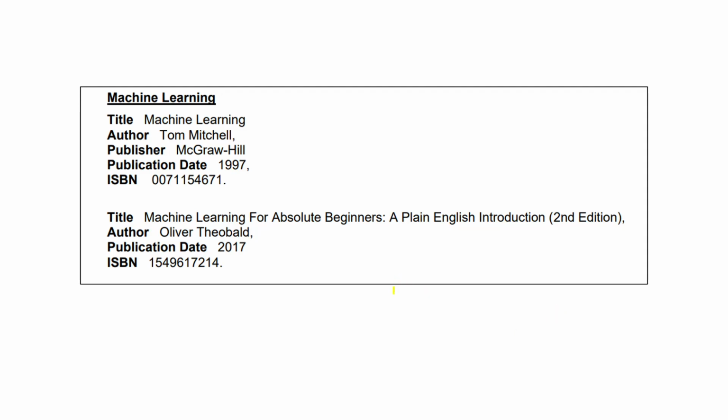This is a classic textbook by Tom Mitchell, which came out in 1997. This is a year after you've got Peter Norvig and Stuart Russell bringing out their textbook. Remember what it's called? Their classic textbook on AI called A Modern Approach. They've also got in the recommended reading list on machine learning this book by Oliver Theobald called Machine Learning for Absolute Beginners, a Plain English Introduction. So that's obviously going to be very accessible.